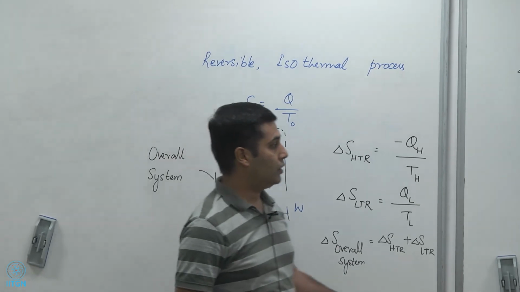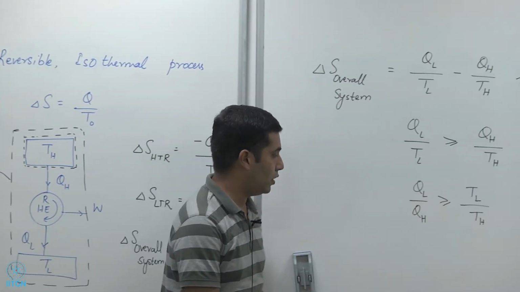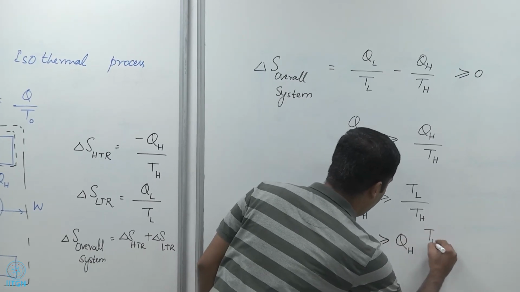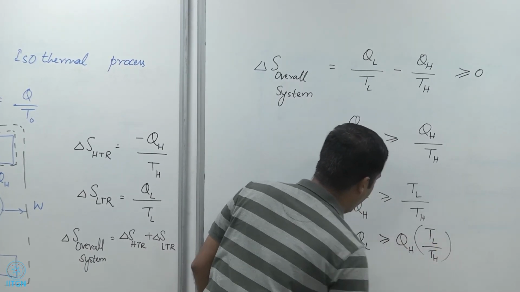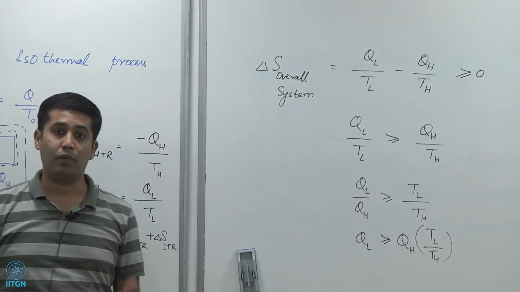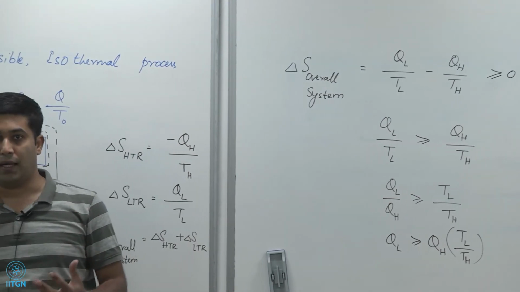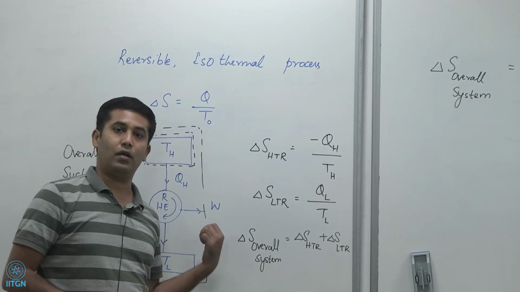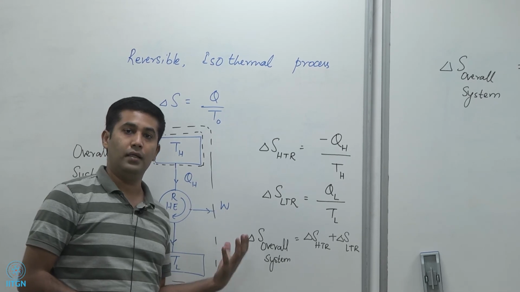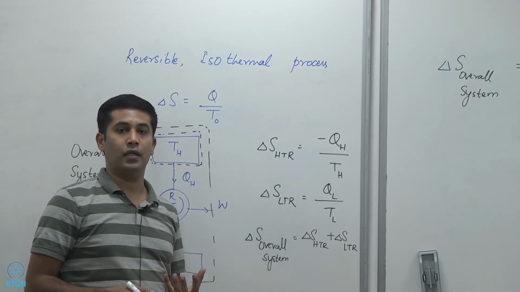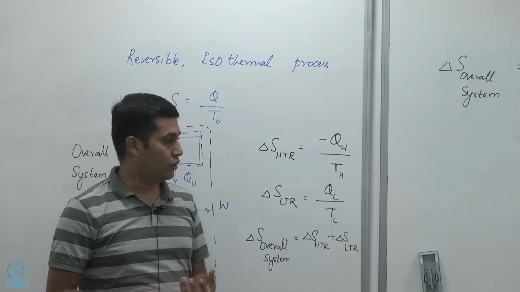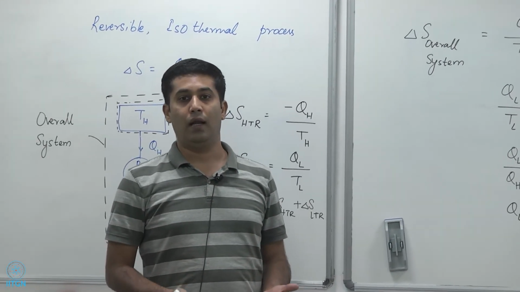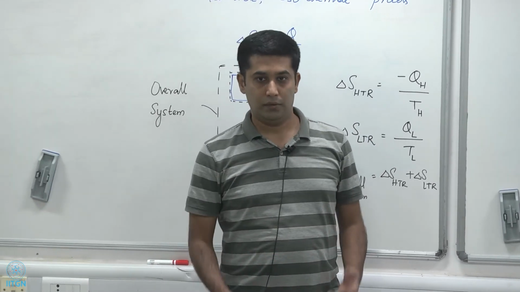It's got to be such that QL by QH, or in other words, I can also write as QL, has to be greater than QH times TL by TH. And that QL therefore cannot be 0, and so it reinforces again, or it comes back to the point of the Kelvin-Planck statement, which says that I cannot have an engine running in a cycle that operates with only one reservoir, absorbing heat only from one reservoir. So we come back to that and we say that you've got to have a positive QL, and that QL cannot be 0, right? So we'll end here.